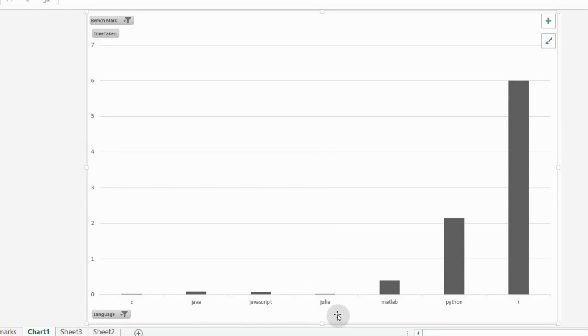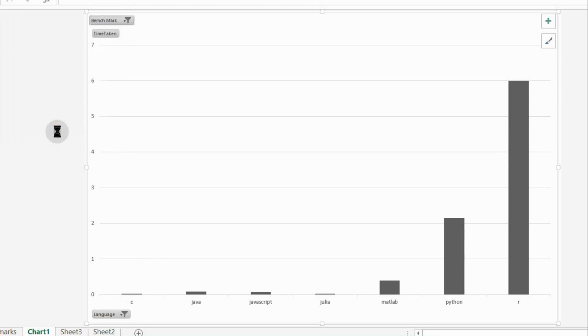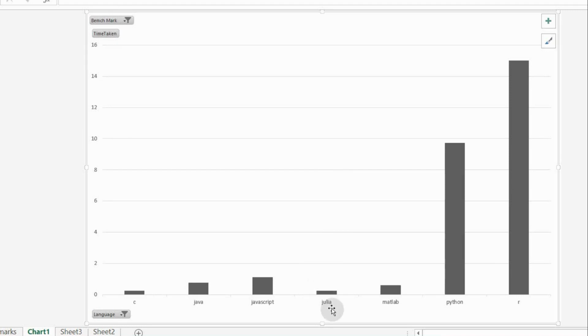So here Julia is giving almost the same performance as the C language. Then let me consider another one, recursion quicksort. So here also you can find good performance with respect to other programming languages. By considering all these benchmarks, we can say Julia is giving better performance with respect to various common code patterns.